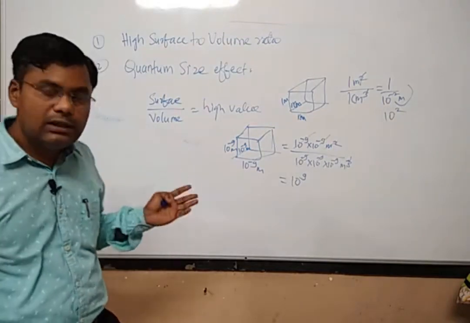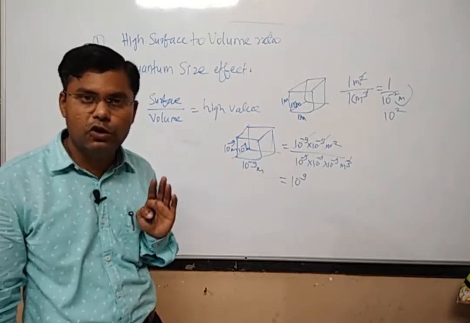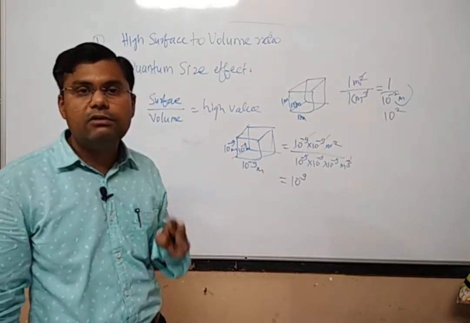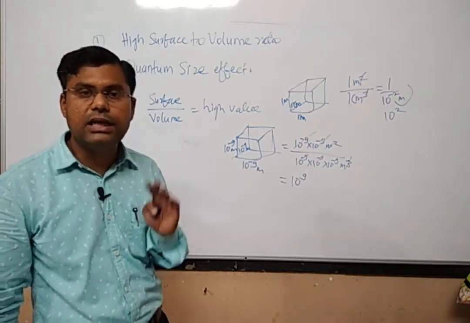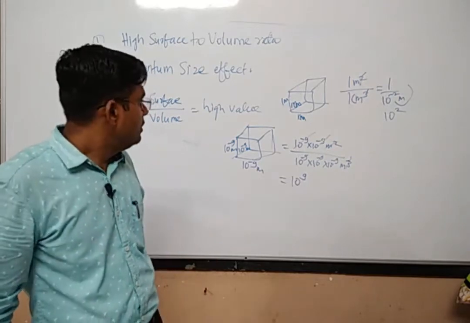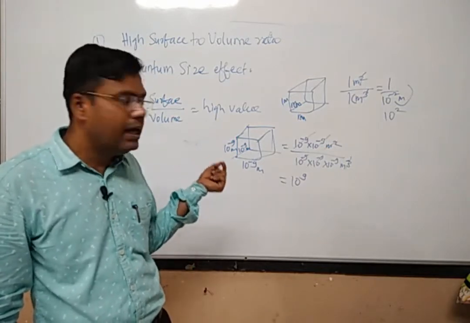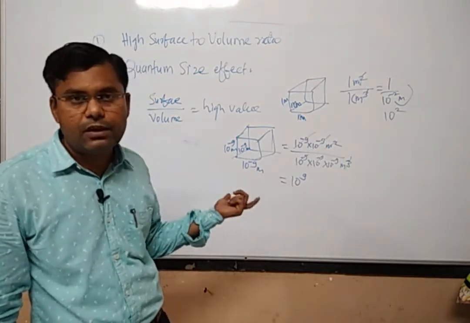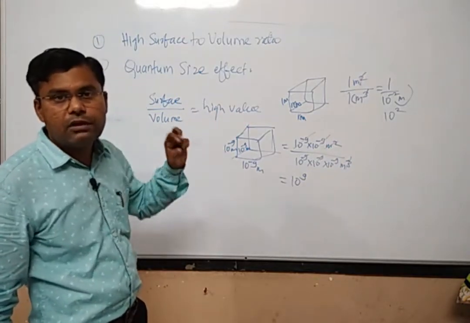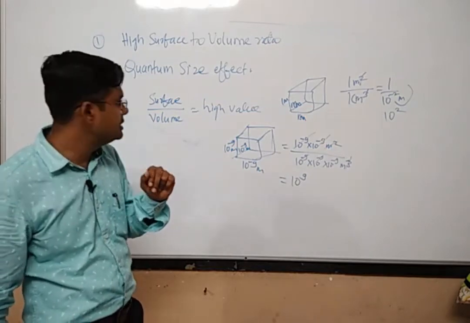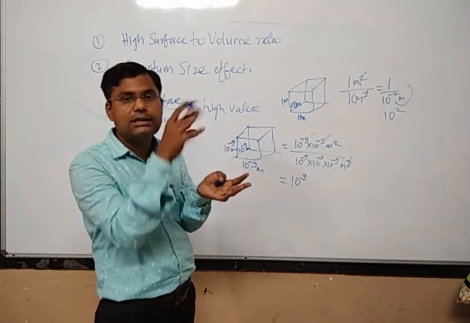So all the nanoparticles, all the nanomaterials will have a very high surface to volume ratio, and because of this they will exhibit properties which are very different and very advantageous as compared to the bulk materials. Now if the surface to volume ratio is very high, how will this make the particle very different? Whenever we say high surface to volume ratio, it means that most of the molecules are on the surface rather than inside the volume.